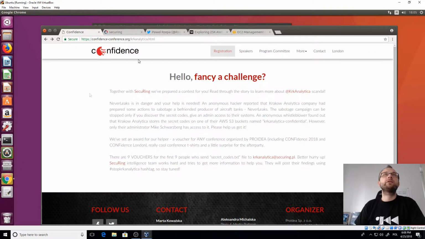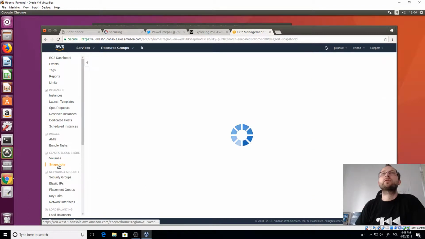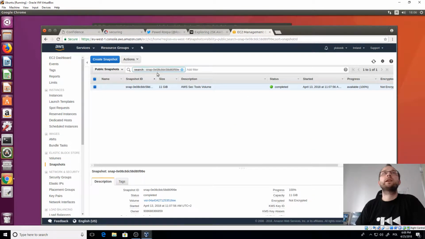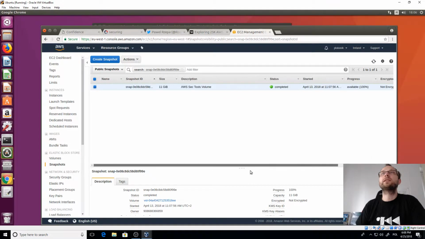And if you go to this AWS Management Console, which I just had to create because I didn't have any, you can search for those snapshots. And of course, I already have it searched. You need to switch to public snapshots because by default it's owned by me. And I think I needed to change the region. I think it searches in the same region as you have selected. And yeah, we have the snapshot that is mentioned in the mail. So that was another step.